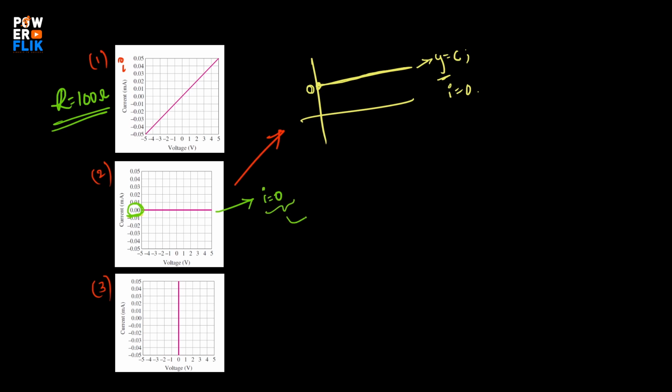So if we compare this with I equals 1 by R into V, okay, I equals 0 and V, this is equals to 0. V, if you see, there is one point when V is 0, but other points are non-zero.